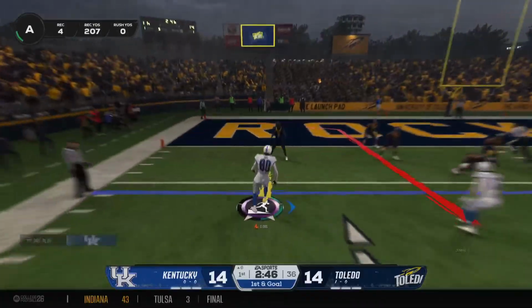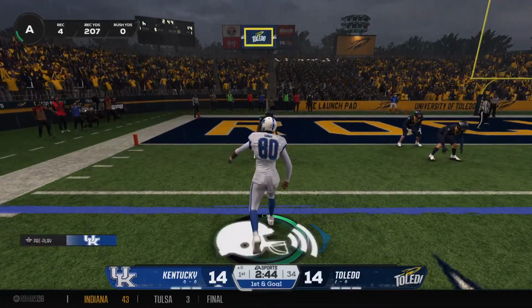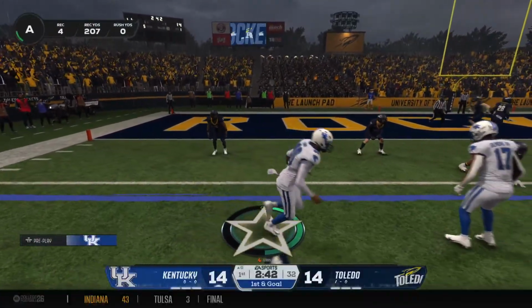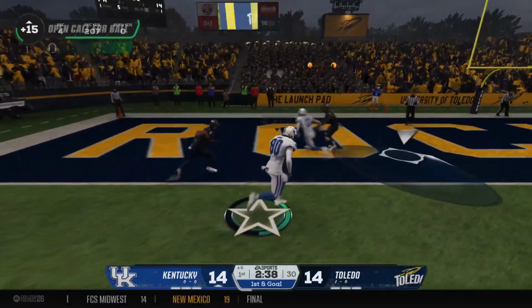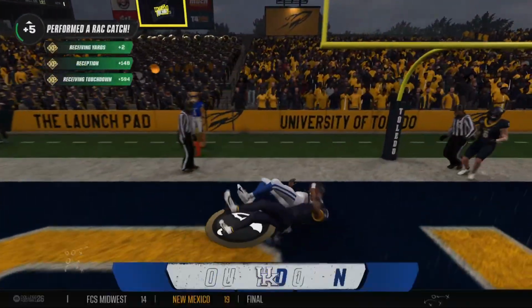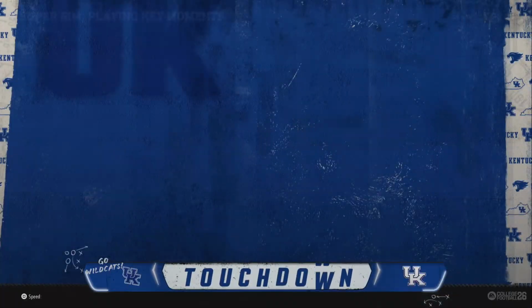On this first and goal, let's see what Kentucky does. They'll move the wide receiver. The snap sets up to throw. Touchdown, Kentucky!